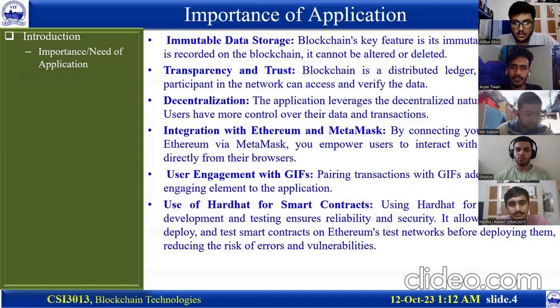Use of Hardhat for smart contracts. Using Hardhat for smart contract development and testing ensures reliability and security. It allows you to create, deploy, and test smart contracts on Ethereum's network before deploying them, reducing the risk of errors and vulnerabilities.